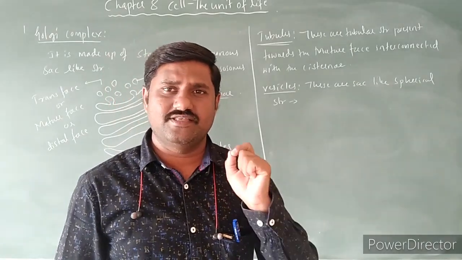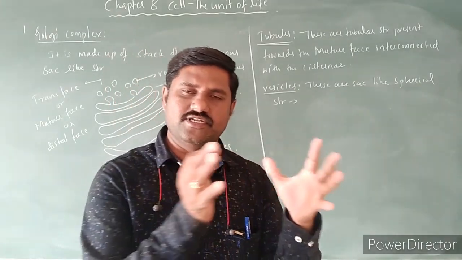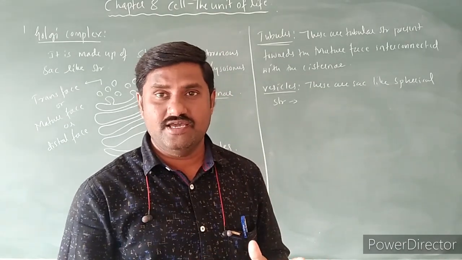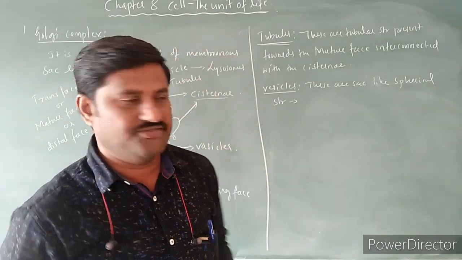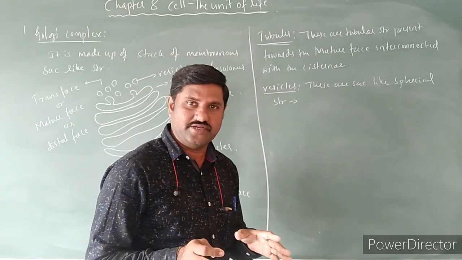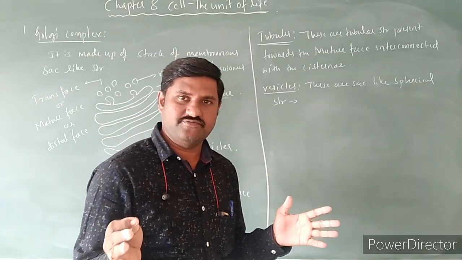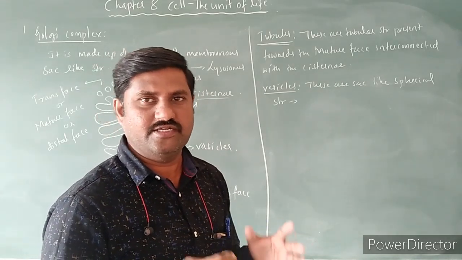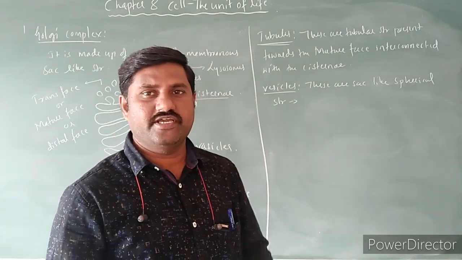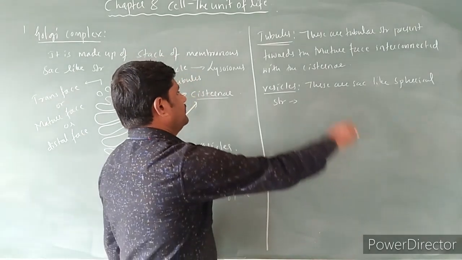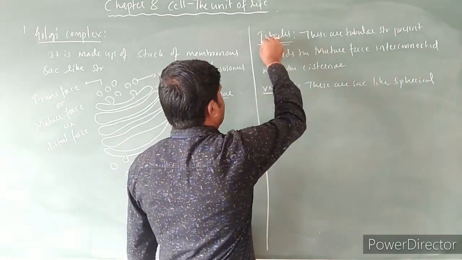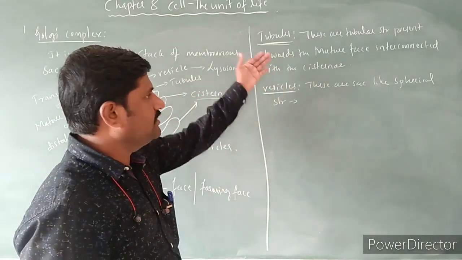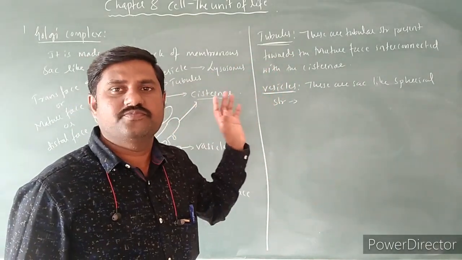This Golgi complex lies nearer to the nucleus in case of vertebrates, but it is distributed in plant cells as well as invertebrates, hence it is called dictyosome. So tubules, vesicles, we already finished.